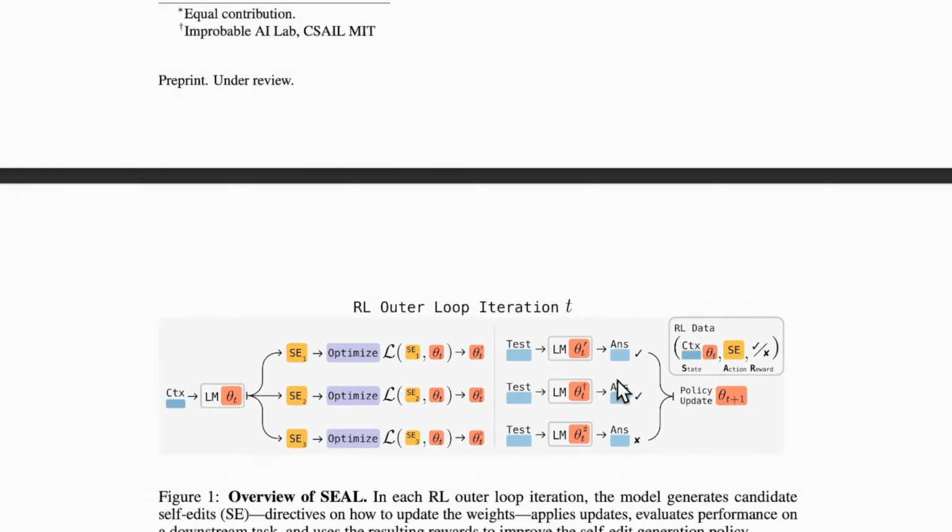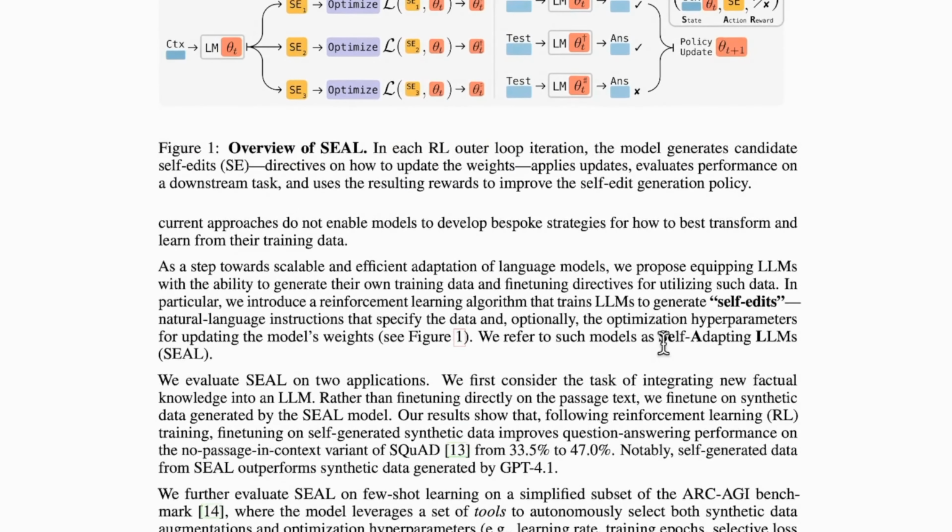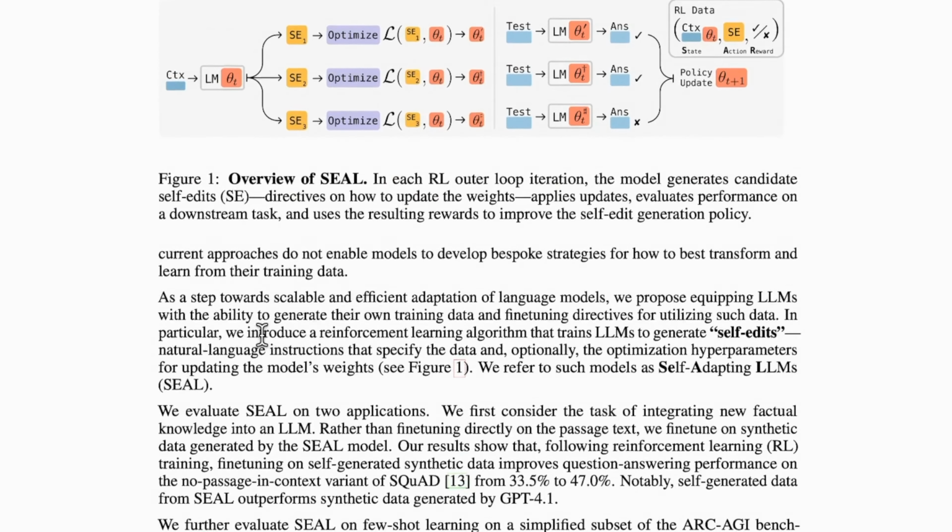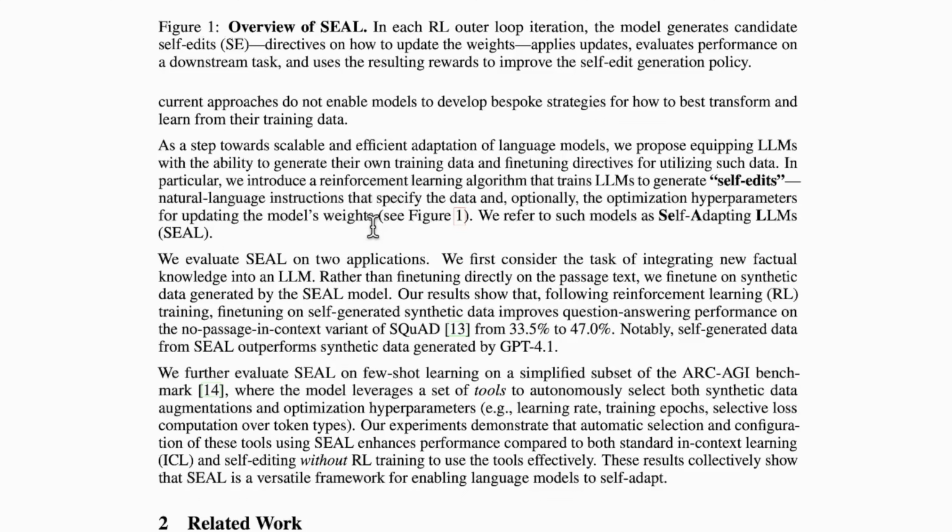And slowly and gradually, repeating this task multiple times, the model will start to self-adapt and learn the good things. So this is a very basic definition of the self-adapting LLMs, or SEAL, which this paper is talking about. If we actually dive deeper into the paper, this paper evaluates SEAL on 2 different applications. The first application is integrating new factual information into an LLM. So you can understand this as memorizing.